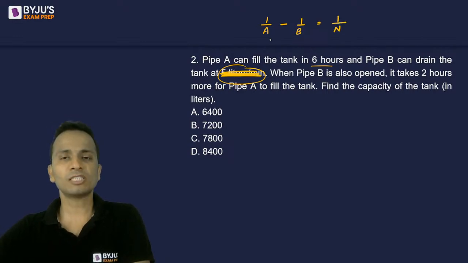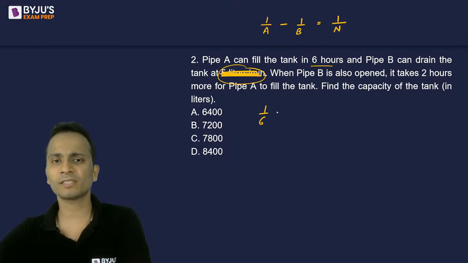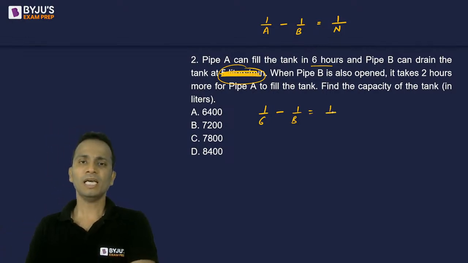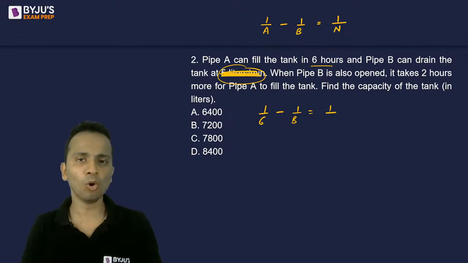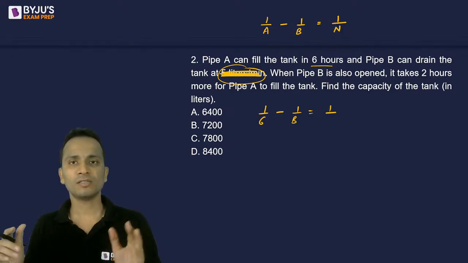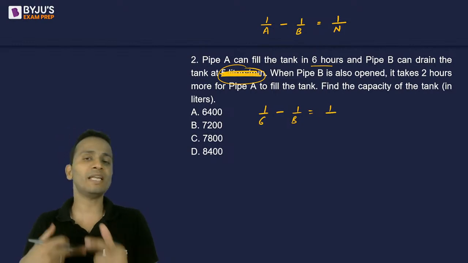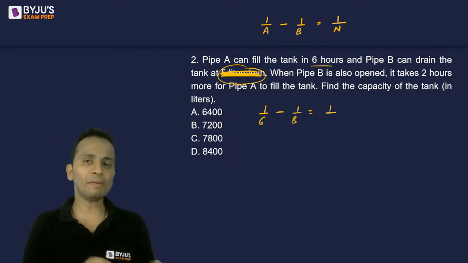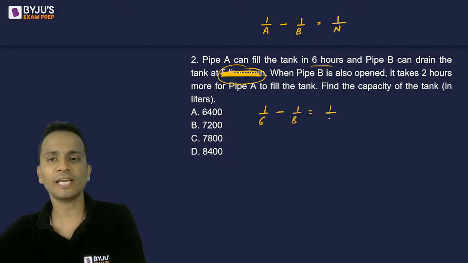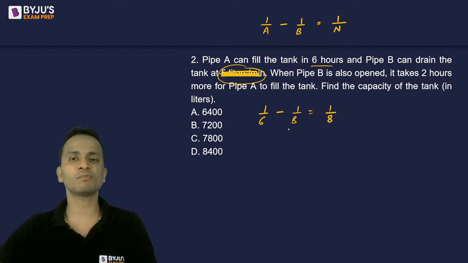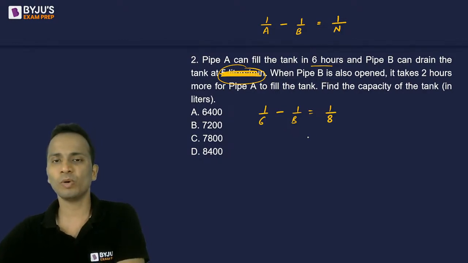Now time taken by A is 6 hours, so 1 hour work will be 1 upon 6, minus 1 hour work of B, which I don't know, is equal to the net 1 hour work. Now if both the pipes are working together, then it takes 2 hours more than pipe A working alone. Pipe A working alone took 6 hours, so when both of them work together, it will take 8 hours. So the equation will be 1 upon 6 minus 1 upon B is equal to 1 upon 8. So from here I'll solve for B.